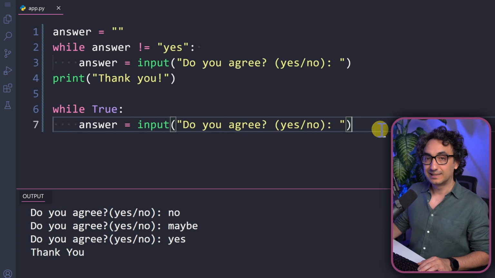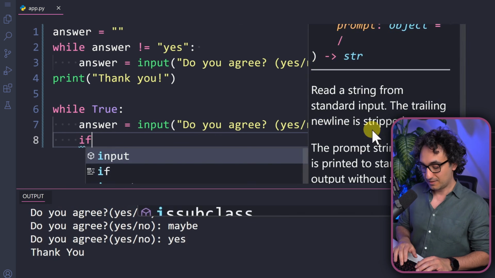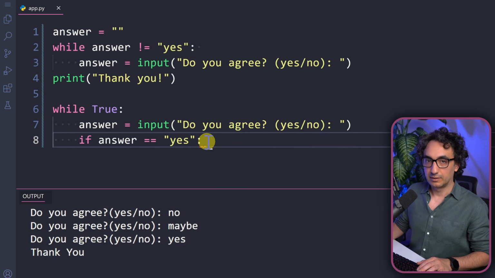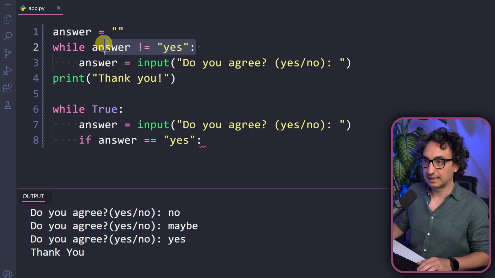So with that, we will get a value from our user, but we have to check it, right? Otherwise, it will not work. So in order to check it, we're going to use the if statement, and we're going to say if the answer is equal to yes, and then double equals. So now, as you can see, this time we are checking whether the value is yes, not like here, right?